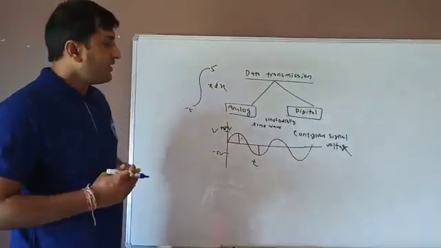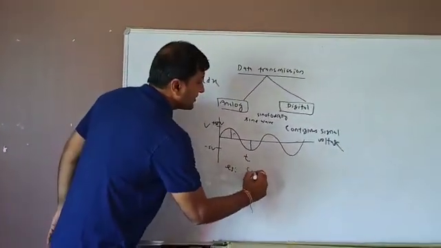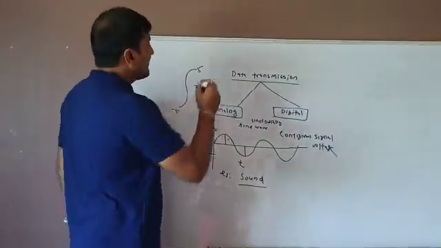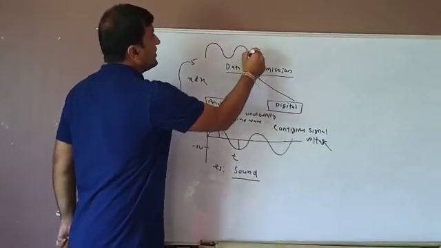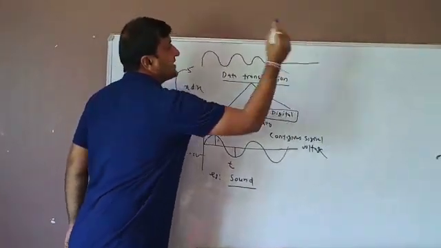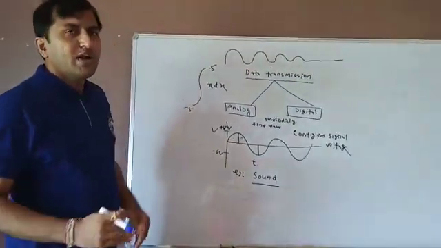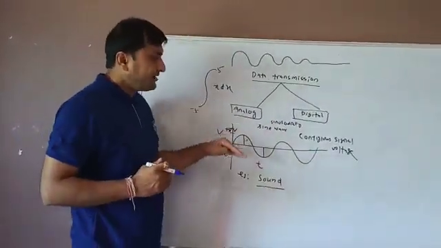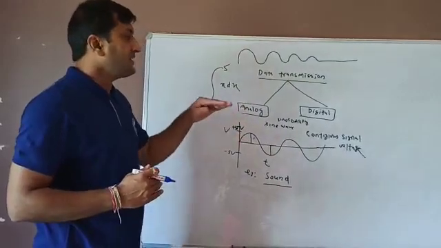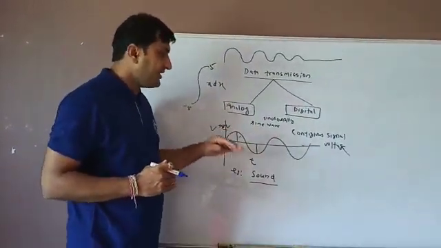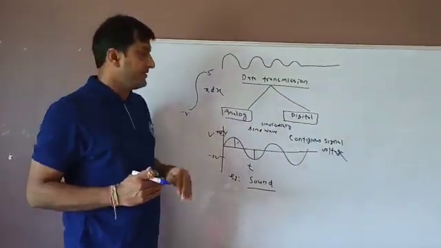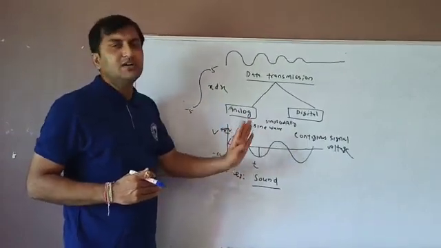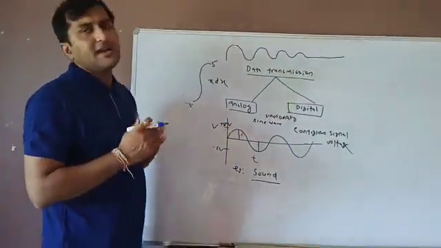In analog transmission, the example is sound. Sound is an analog data transmission, because whenever the sound goes through a long distance, its amplitude decreases, so that we are unable to hear the sound from a long distance. That's why analog transmission is a continuous signal transmission where data are transmitted in continuous signal voltage, and the signal voltage varies sinusoidally, like a sine wave, with time. This is about analog data transmission.